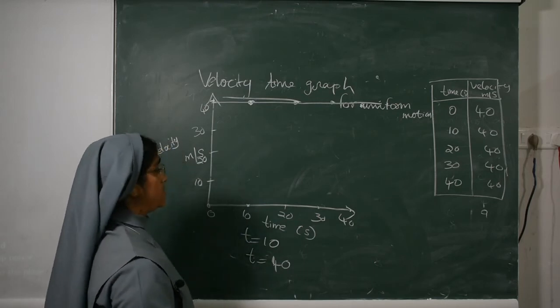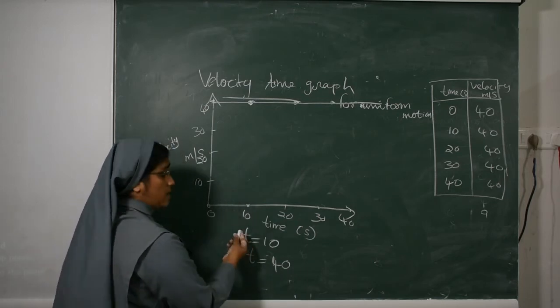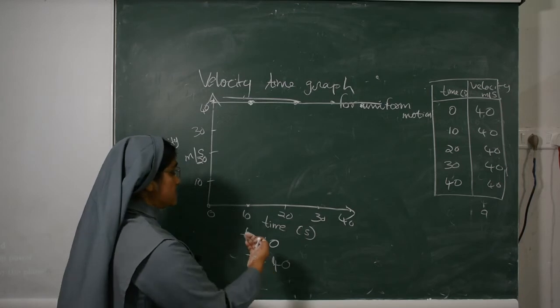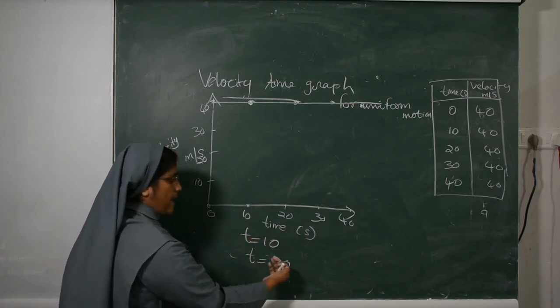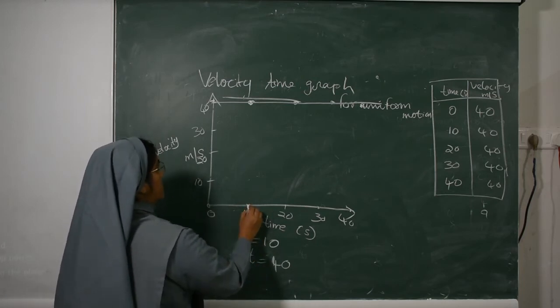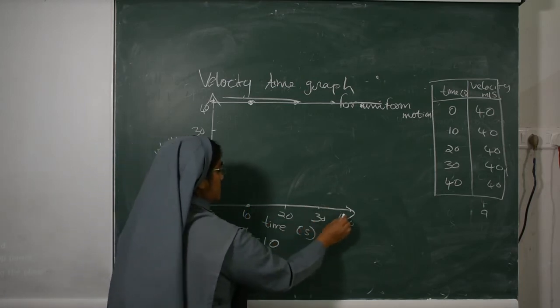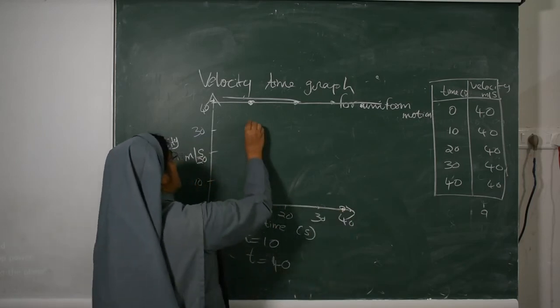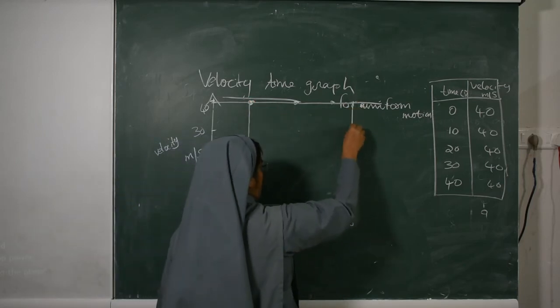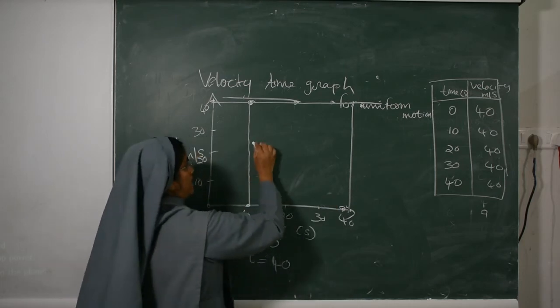So how will we find the area? How much distance is travelled by the car between 10 seconds and 40 seconds? From here we will draw a straight line, and then we get the area.